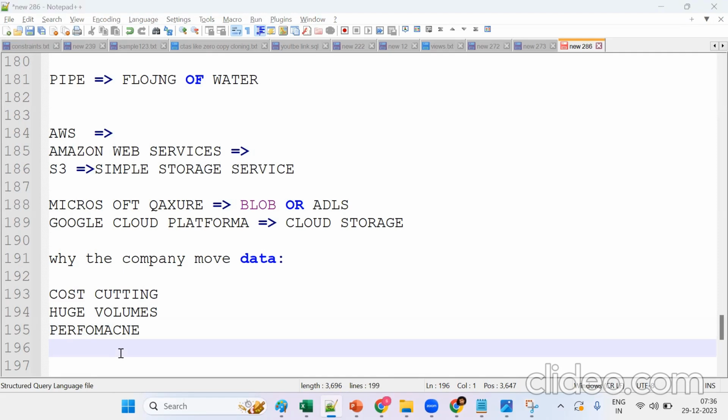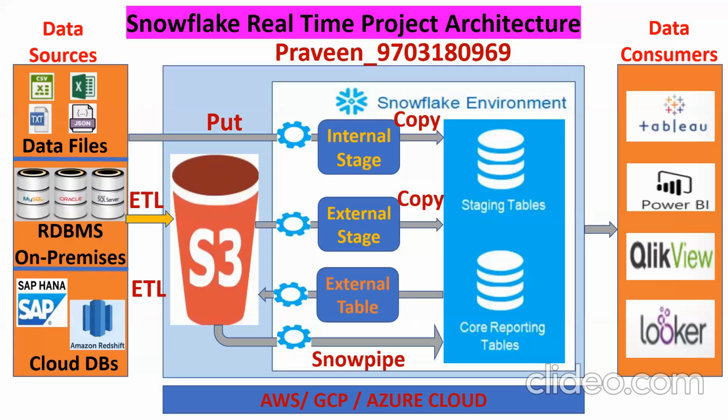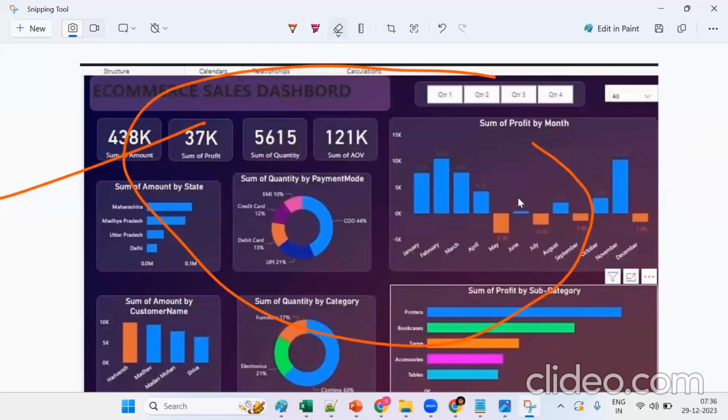So if you see this image, ultimately as a Snowflake developer, we should bring the data to one place and do the transformations. How can we communicate with the database or Snowflake? We should make use of the SQL concept, do the transformations, and give it to the reporting people, so they can visualize the data. Ultimately our data should be like this. By this we can understand what exactly is happening here.